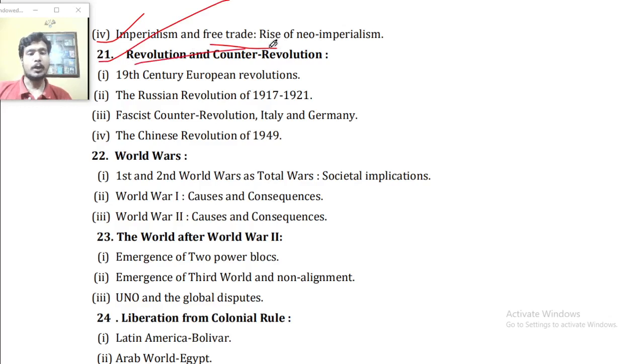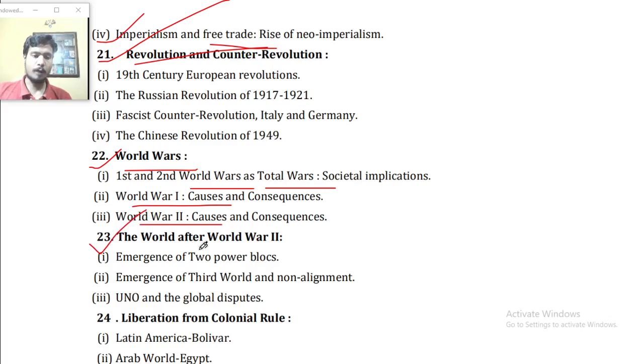Point number 21, revolution and counter-revolution: 19th century European revolutions, the Russian Revolution 1917 to 1921, the fascist counter-revolution in Italy and Germany, the Chinese Revolution 1949. Point number 22, World Wars: First and Second World War as total wars, societal implications. World War I, causes and consequences; World War II, causes and consequences.